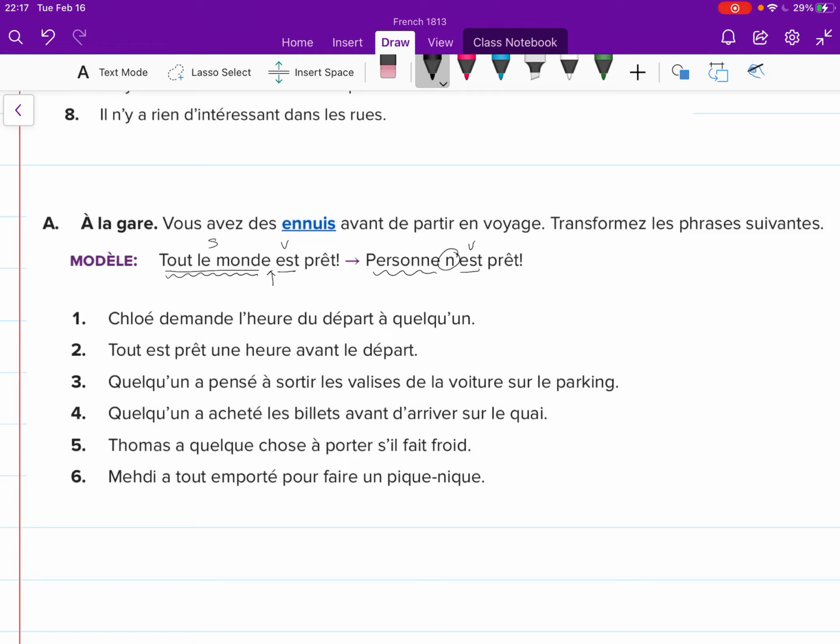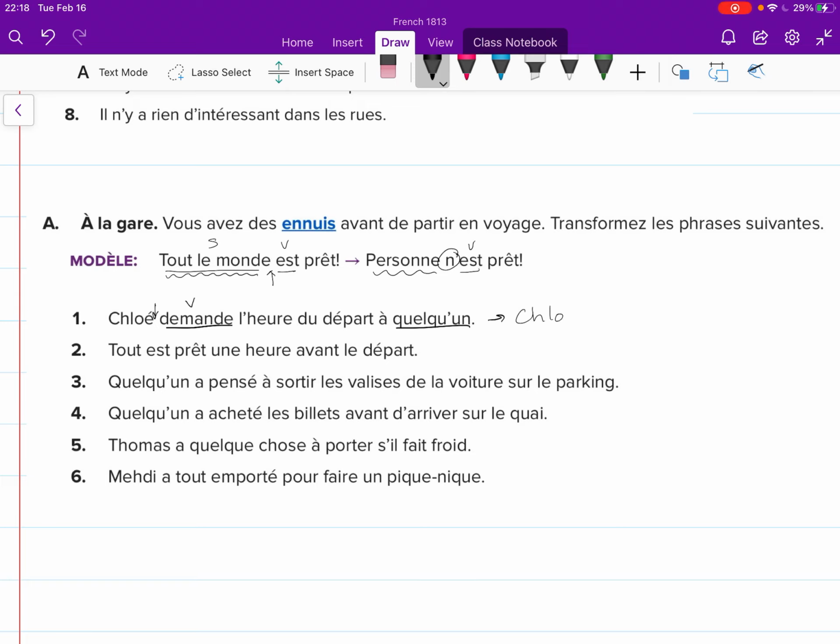I'll do one with you. Numéro 1. Chloé demande l'heure du départ à quelqu'un. Find the verb and find the thing that needs to be negated. The verb here is demande, and quelqu'un is the thing that needs to be negated. So when I write this out, I'm going to need to put my ne right before my verb.